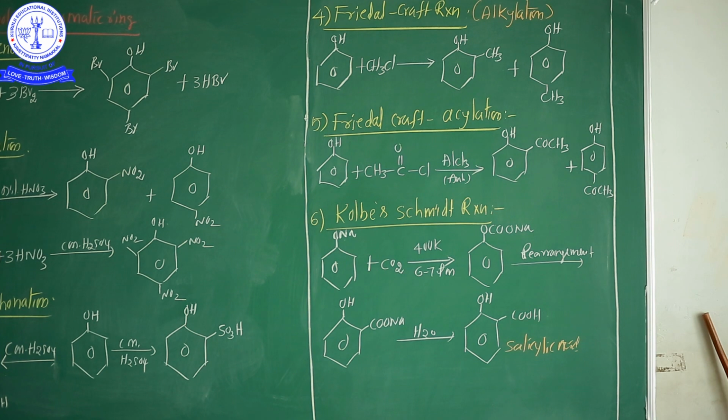See here, phenol treated with chloromethane, the Friedel-Crafts alkylation process.